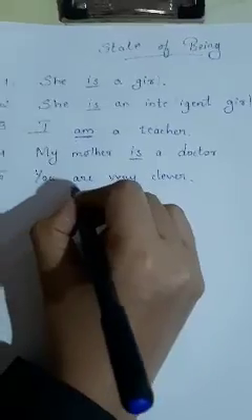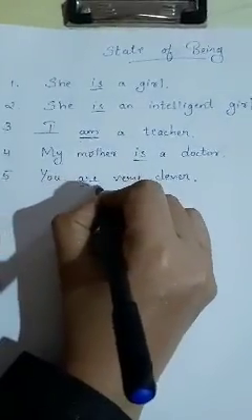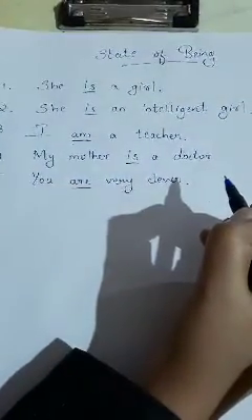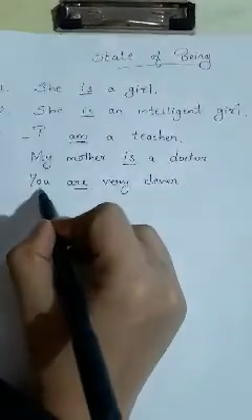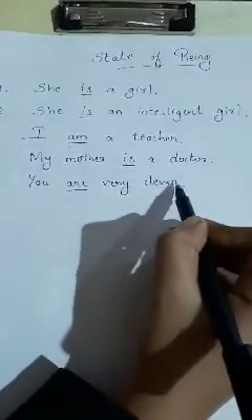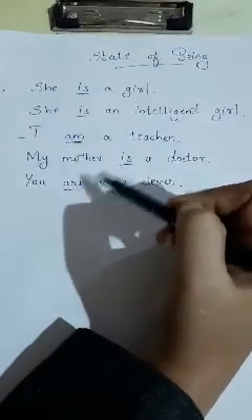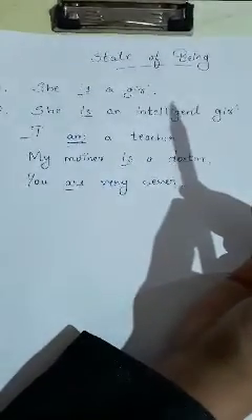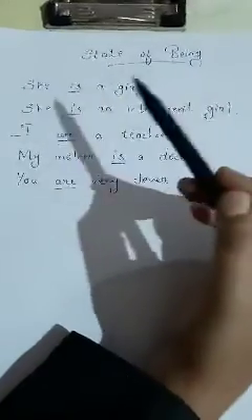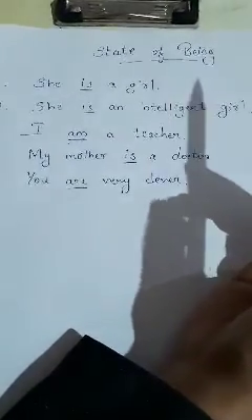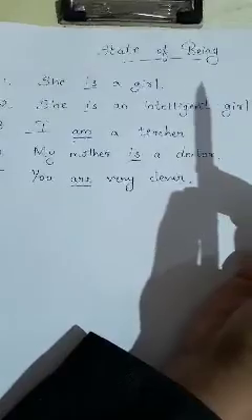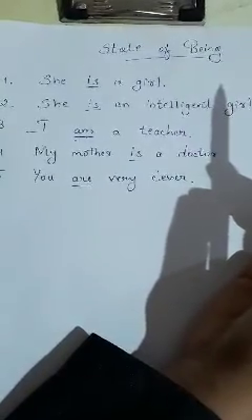Here the word are denotes the quality of the subject. The words is, am, are we use to state something, what the subject is, the quality of the subject.